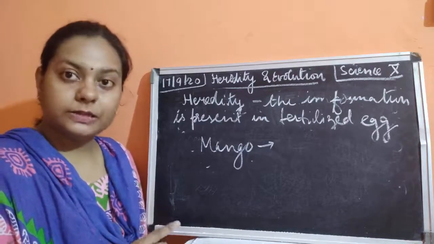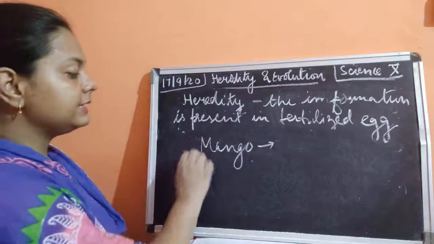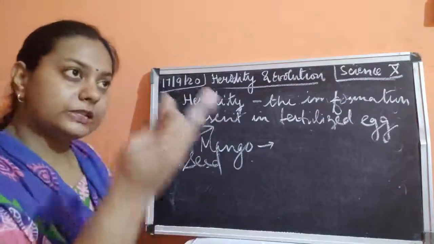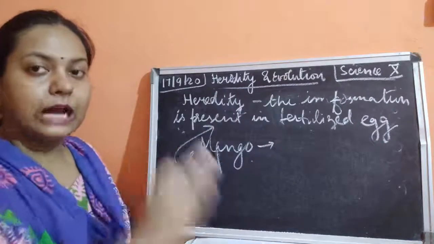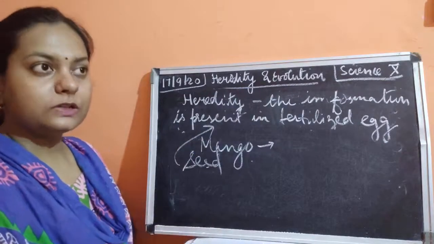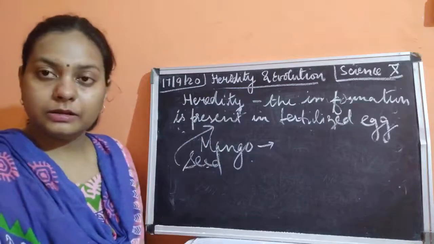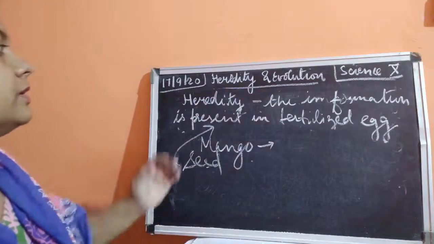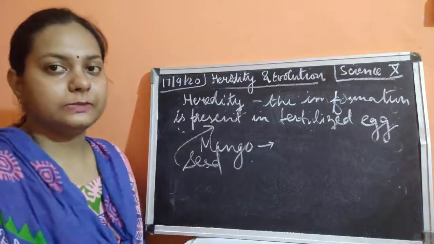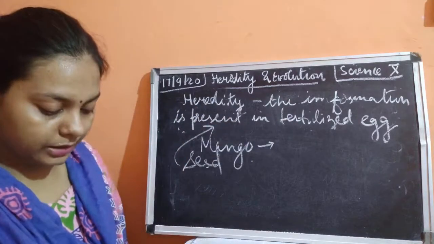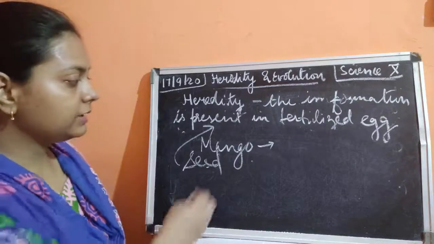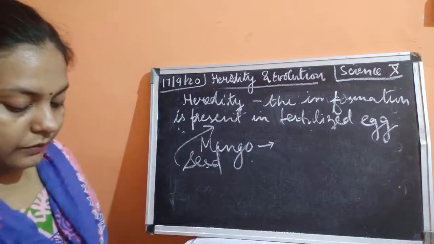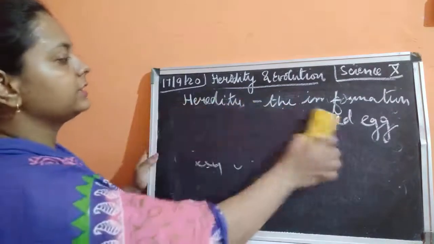So if this is not possible, it means that the seeds contain certain heredity information which is transmitted as such, without changing, because of which the plants look very similar, the seeds look very similar. So the heredity information is getting transmitted, and that too in a very similar way. Now, if we grow these mango seeds, it is going to develop only mango. Now we talk about the terms which are related to heredity.